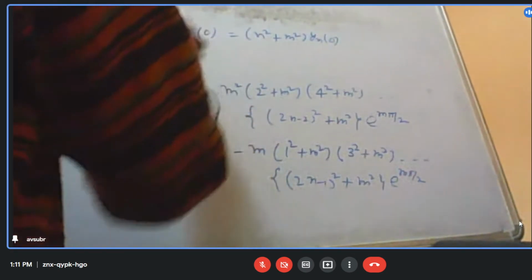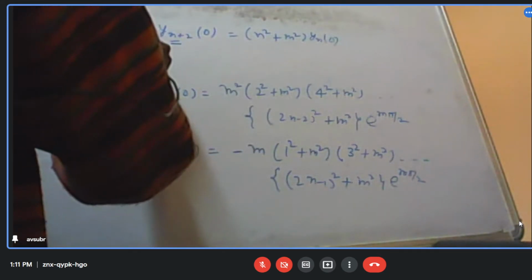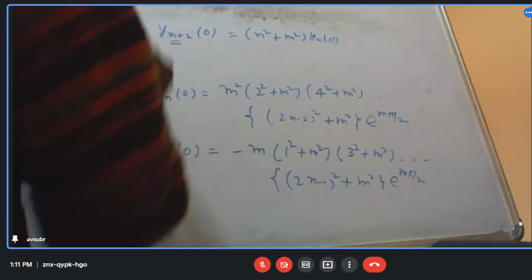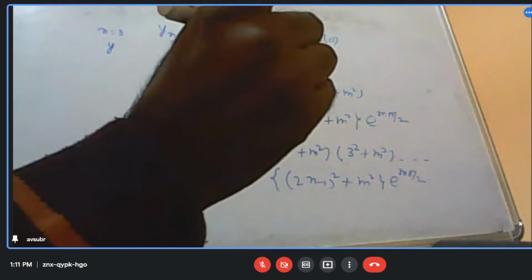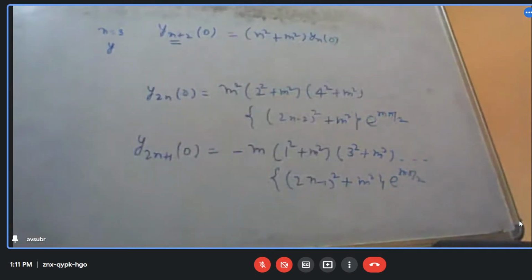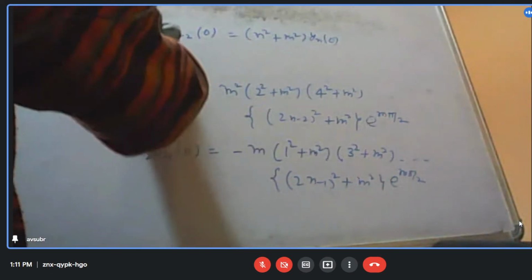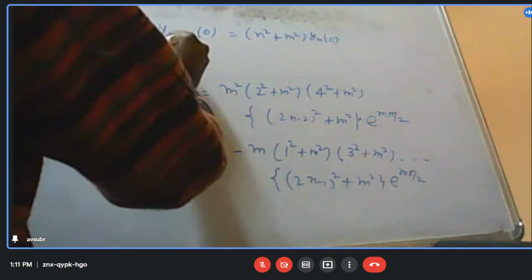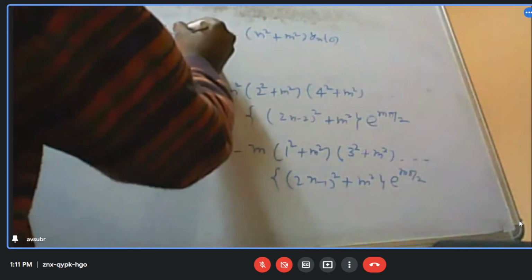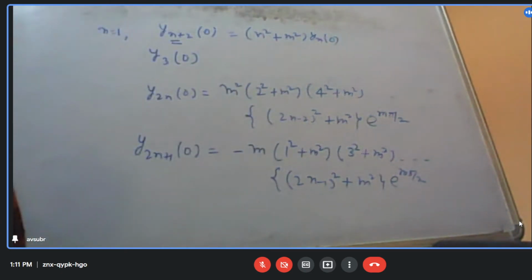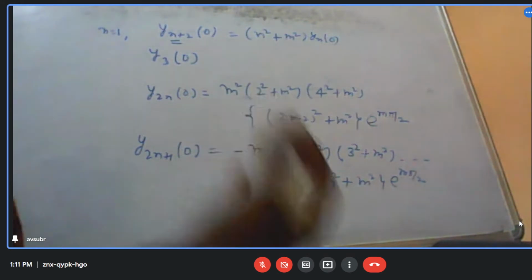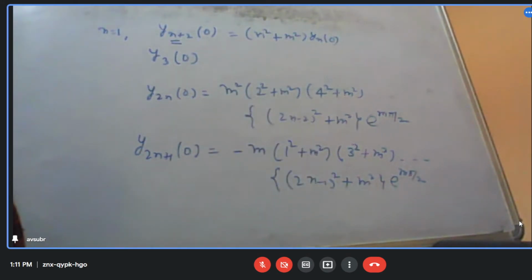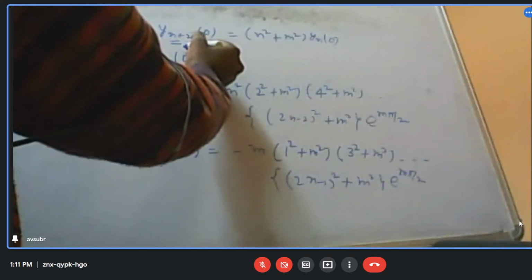Now we put n is equal to 3. You are asking about y5, right? So first let us put n equal to 1; we start from here. Let us put n is equal to 1. So what will we get? Putting 1 in place of n, it will first be y3.